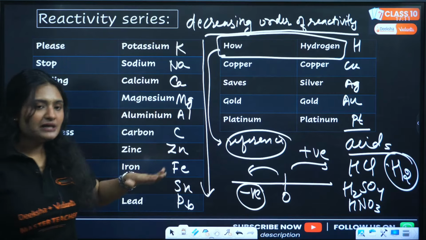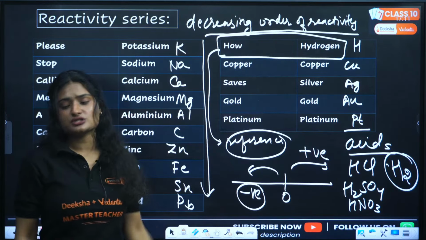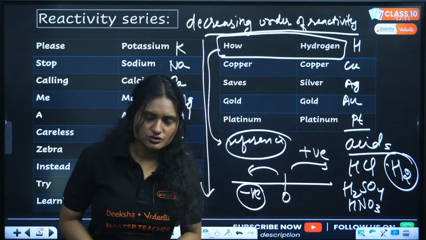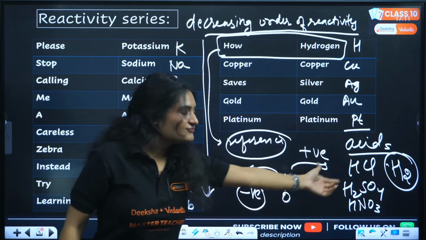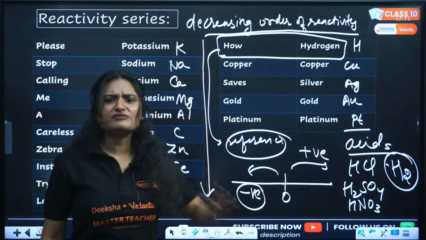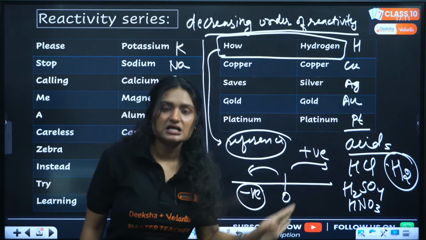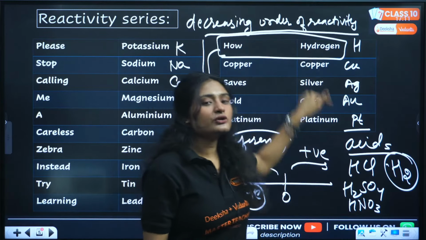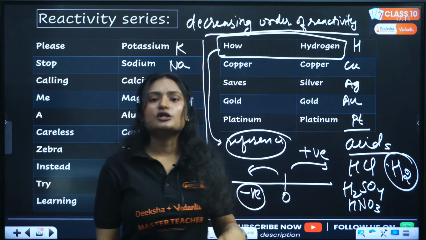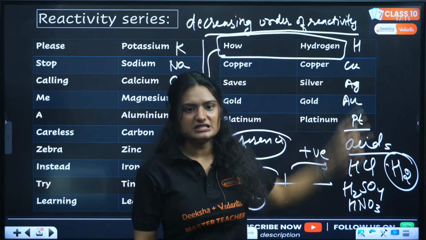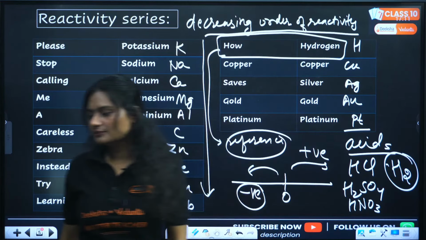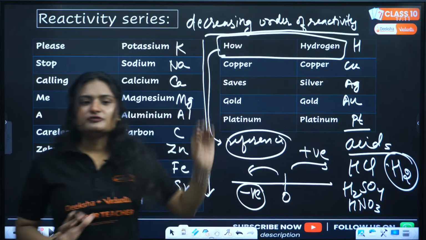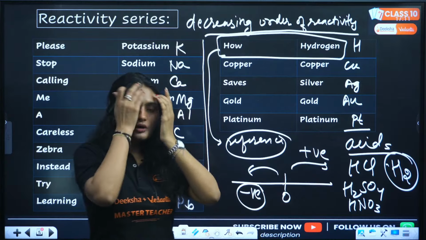Now the elements that are lying below hydrogen are less reactive than hydrogen. That means if you react them with any compound of hydrogen, they will not evolve hydrogen gas. Why? Because hydrogen is much more reactive than all of these: copper, silver, gold, platinum. Clear? This is the purpose of keeping hydrogen there, even though it is a non-metal.